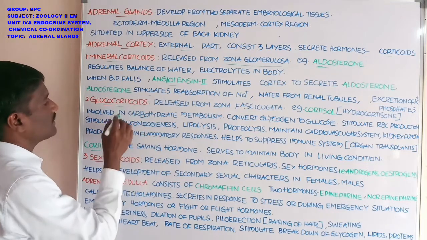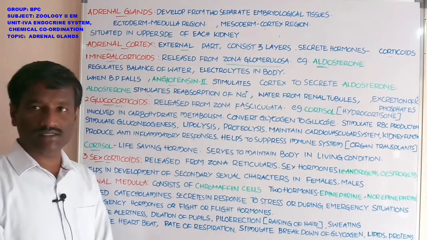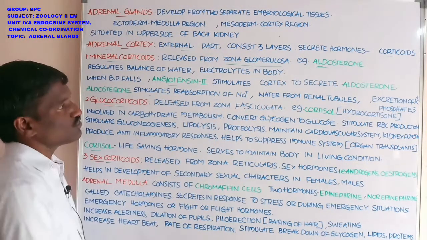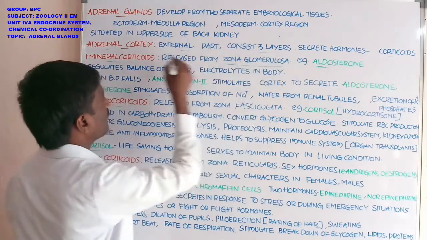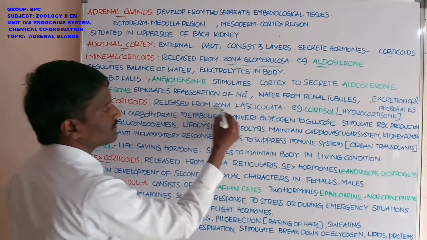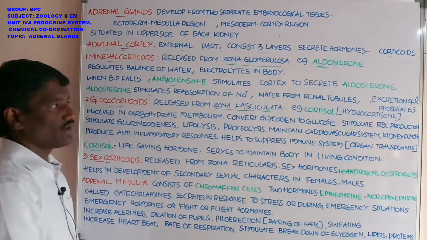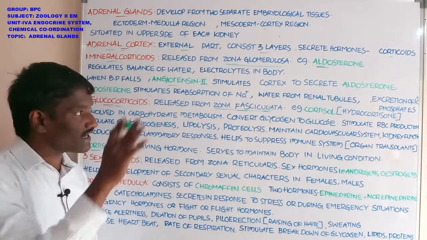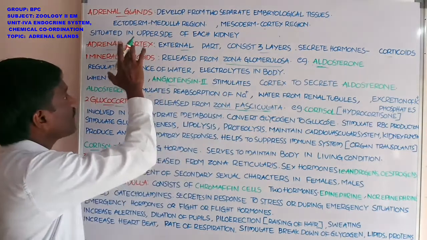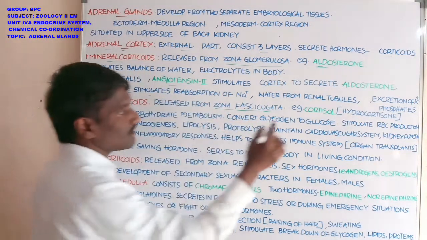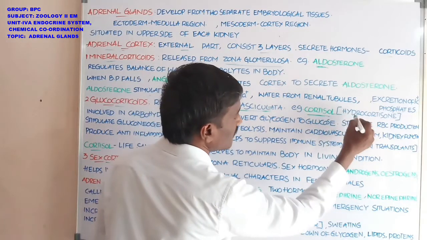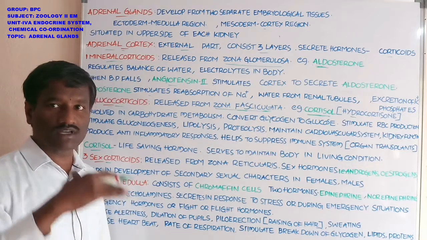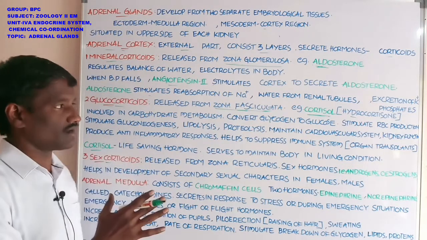Okay, next, what about glucocorticoids? Glucocorticoids are released from the zona fasciculata. Zona fasciculata is another layer present in the adrenal cortex. The chief glucocorticoid secreted from the zona fasciculata of the adrenal cortex is cortisol. Cortisol is also called hydrocortisone.